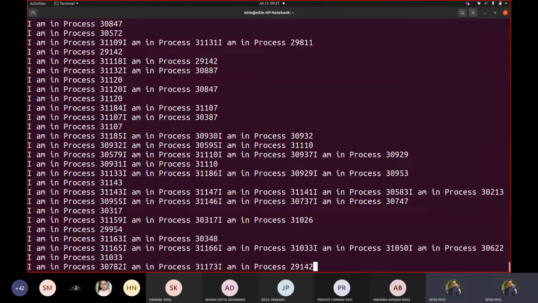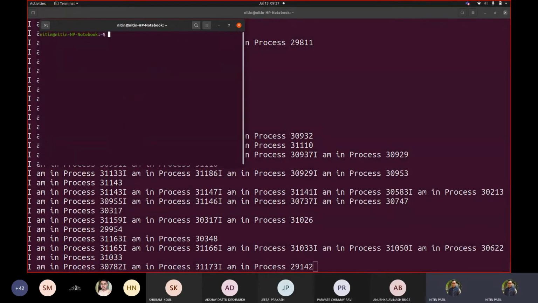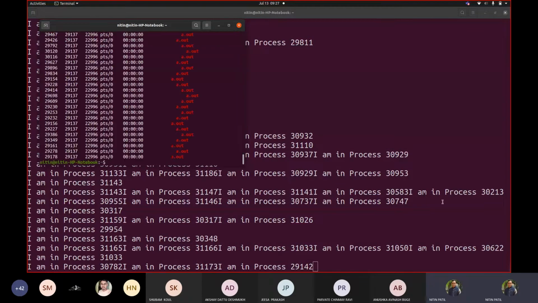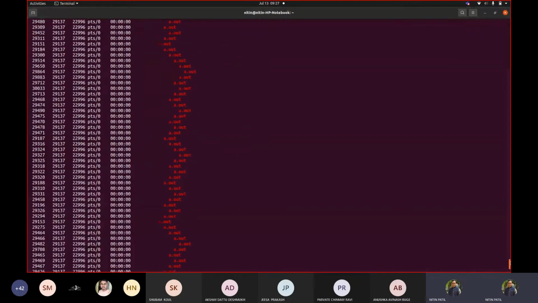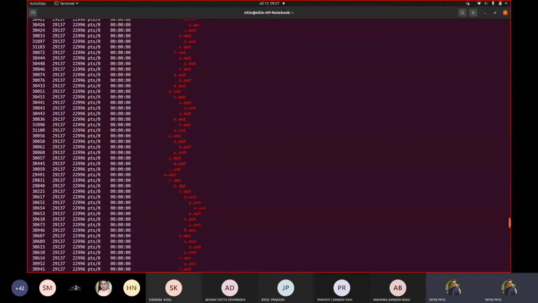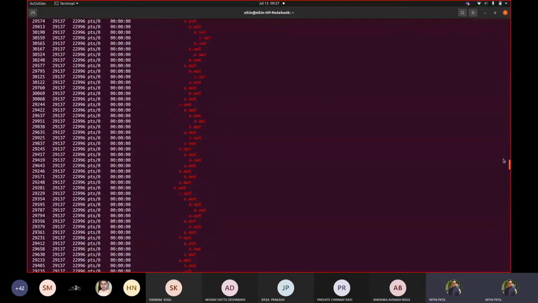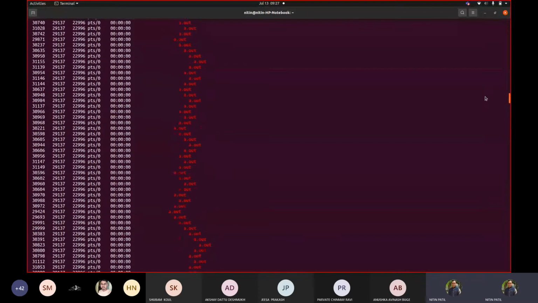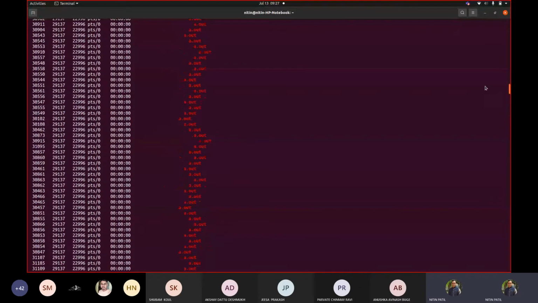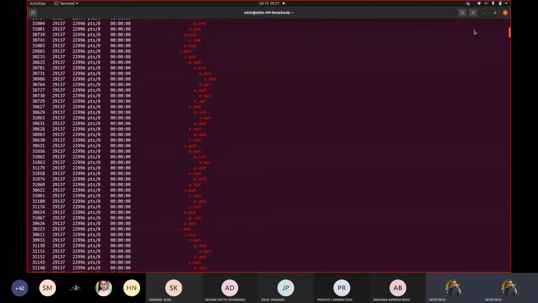Now if I go to the other terminal, ps -ej capital H, and if I say grep a.out, now see the zigzag structure which got created. So though we wrote, say for example, see these many a.out got created due to that for loop, because every one of them executed that for loop and fork call.